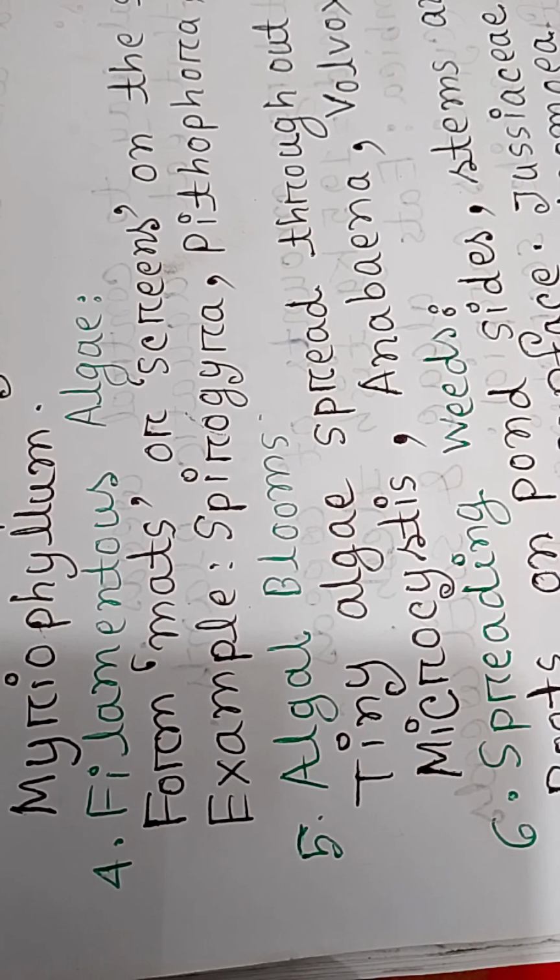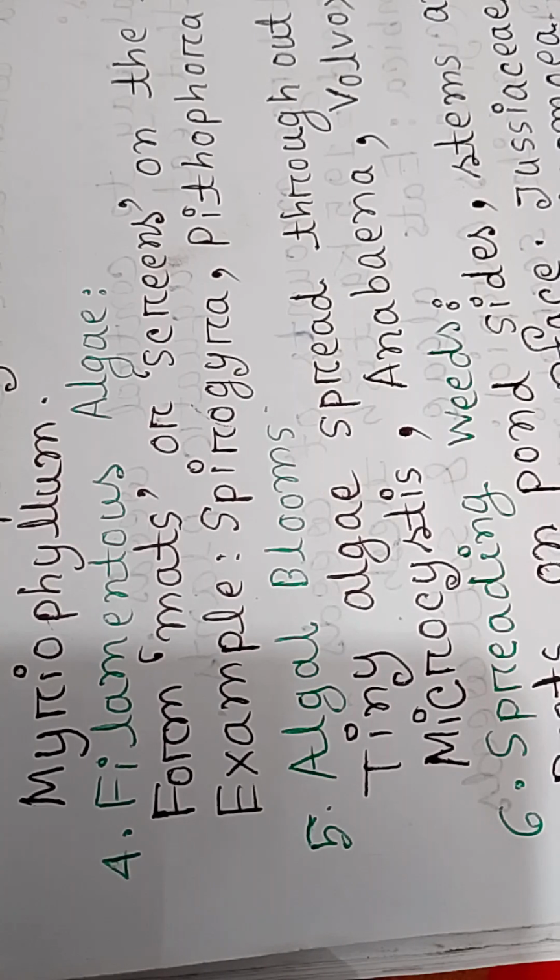Floating weed. True floating weeds float freely on the surface, for example Hornia, Pistia, Azolla. Rooted with floating leaf: root in the bottom but leaves float. Nymphaea, Nuphar, Nelumbo. Emergent weed: rooted in soil but some part of the leaves grows above water. Example: Trapa, Typha, Sagittaria. Submerged weed grows completely under water. Najas, Utricularia, Myriophyllum.